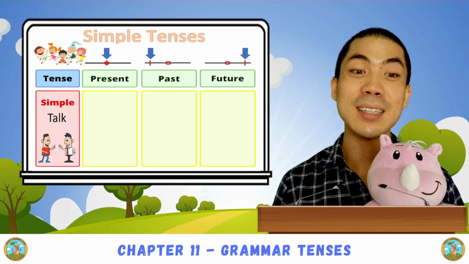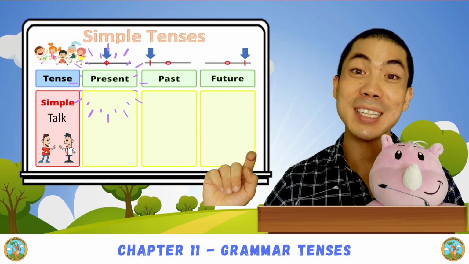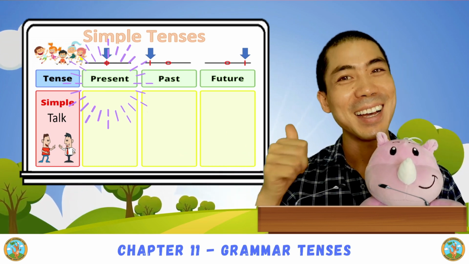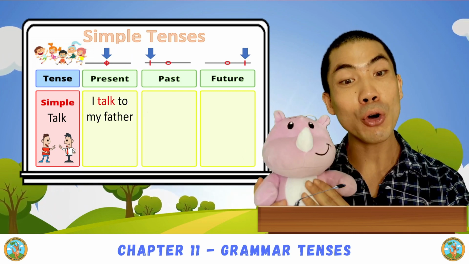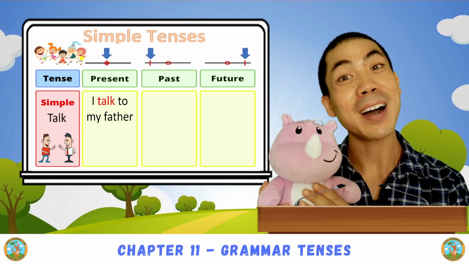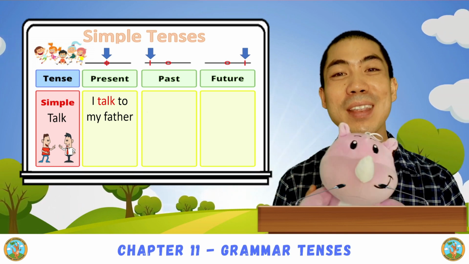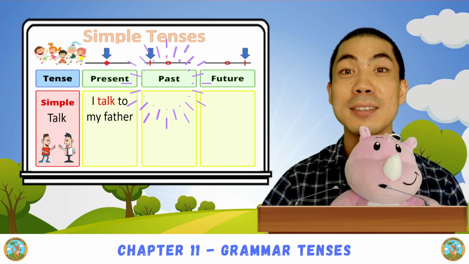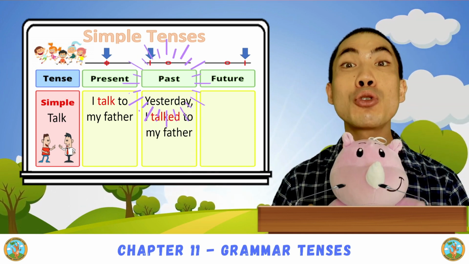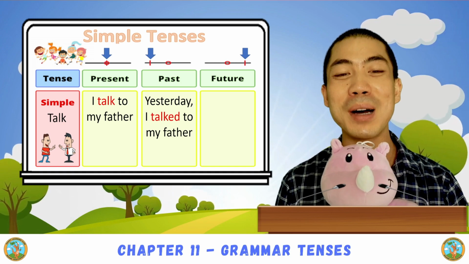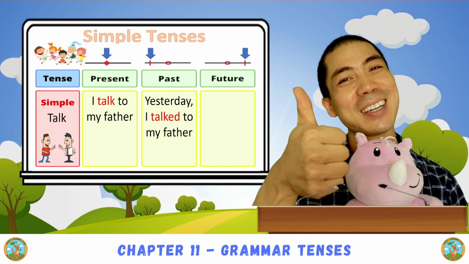Can you make a sentence with simple present tense? Good. We can say, I talk to my father. What about past tense? Yesterday, I talked to my father.